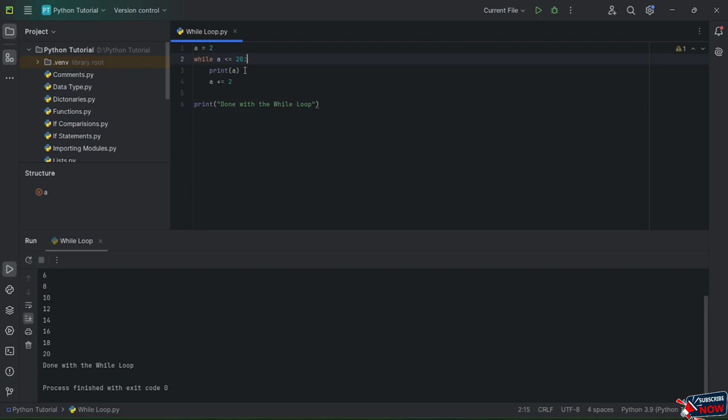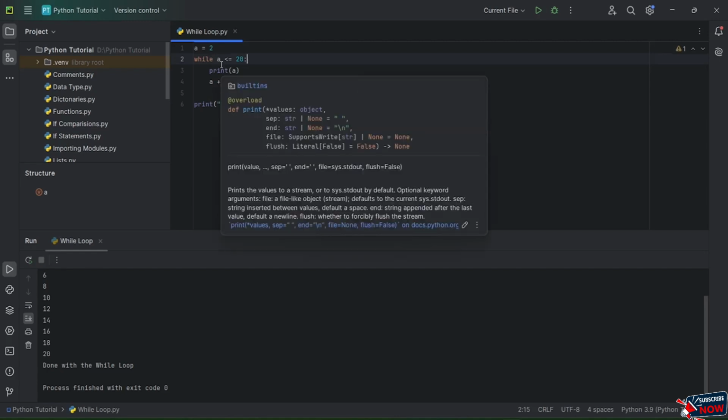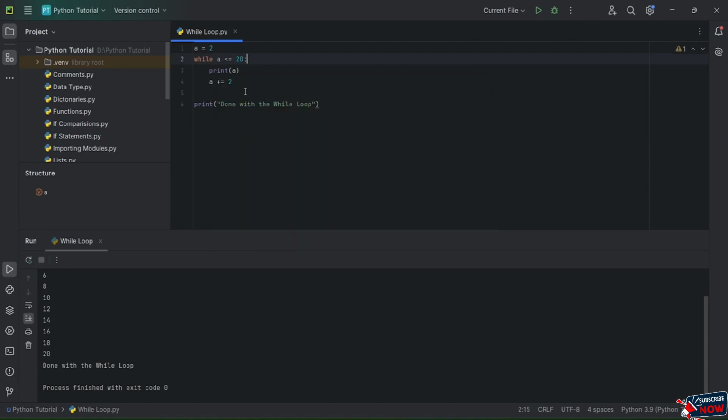But when it is time to print 22, like when the value of a becomes 22, it will come here, and 2 will be added to it. Once again, when it comes to the top, it sees that the particular statement has turned false from a true statement. Then it won't loop back again, but instead it will leave this while loop, come under here, and print "done with the while loop." As you guys can see, after 20, it is showing me this particular statement.